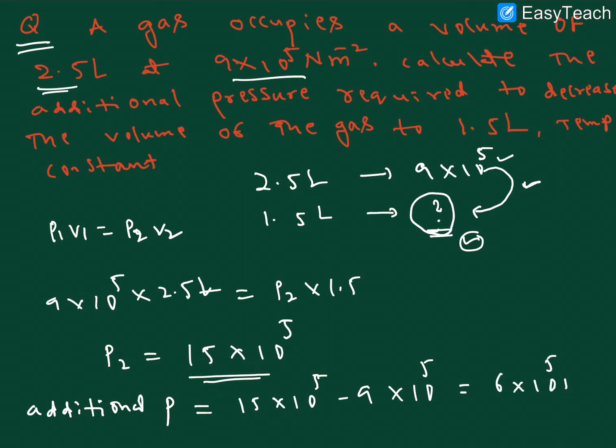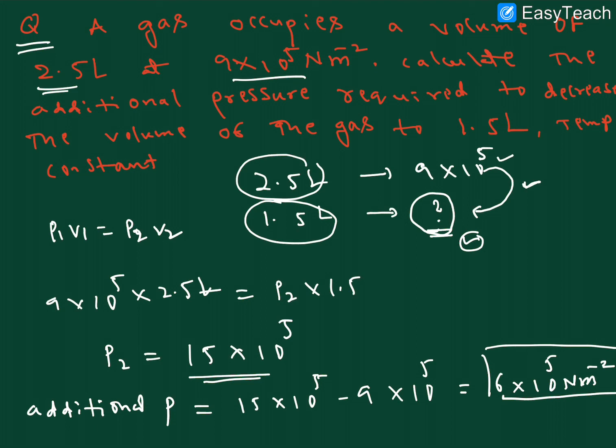So what is the value we'll get here? 6 into 10 to the power of 5 Newton per meter square. So this is the additional pressure required to compress the gas from 2.5 liters to 1.5 liters. I hope this question is clear.